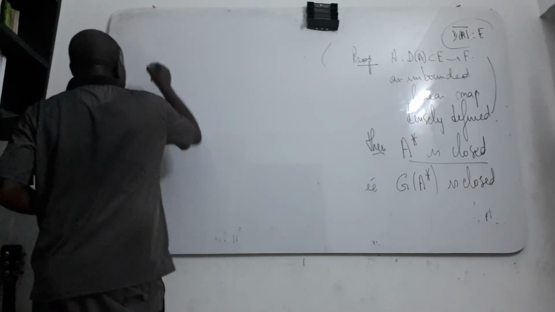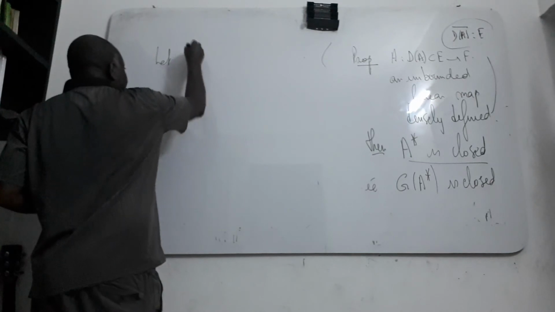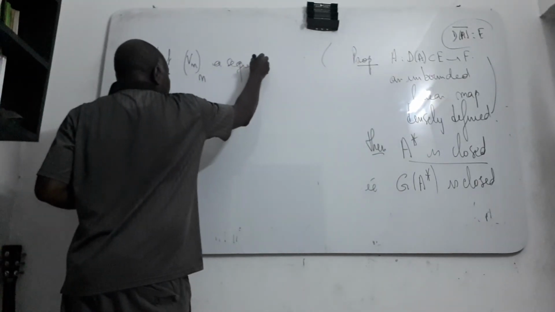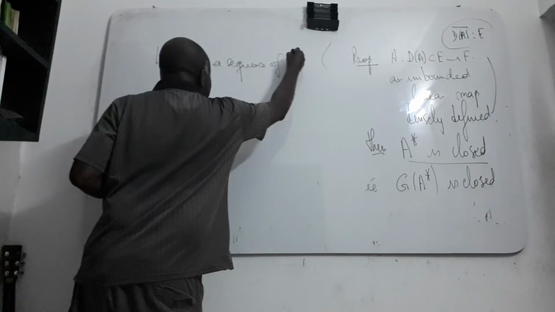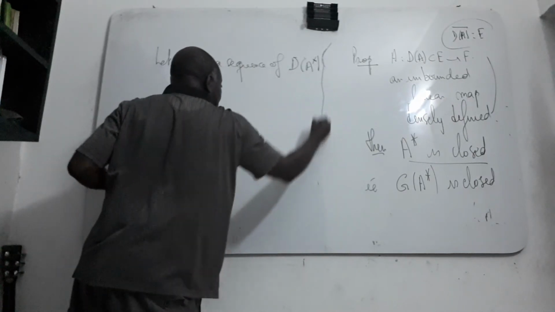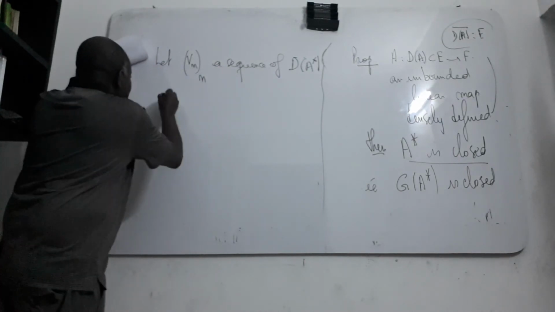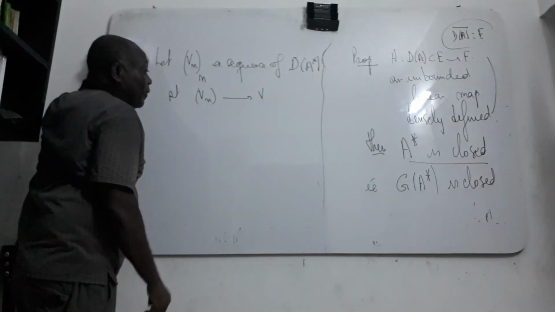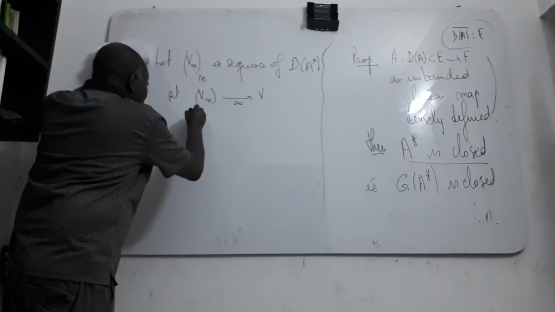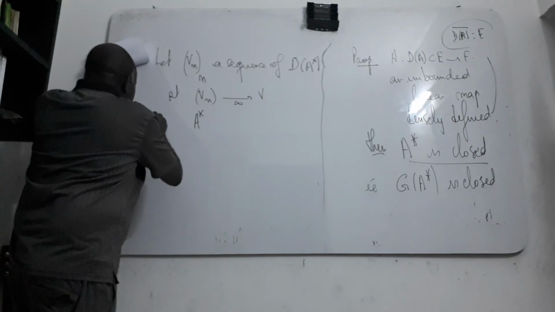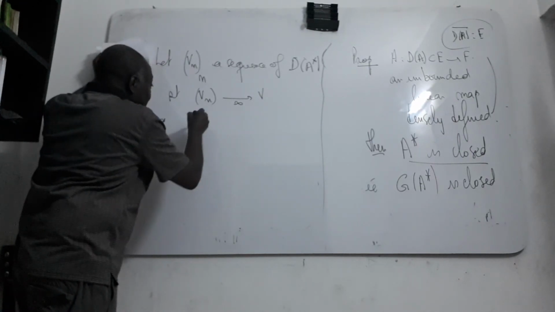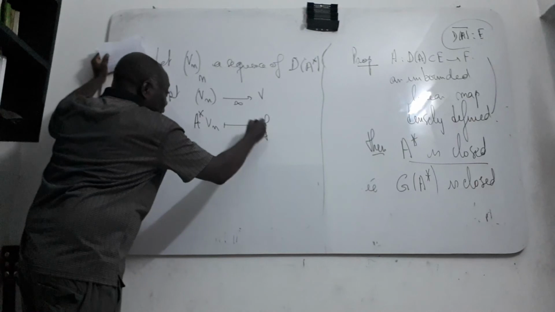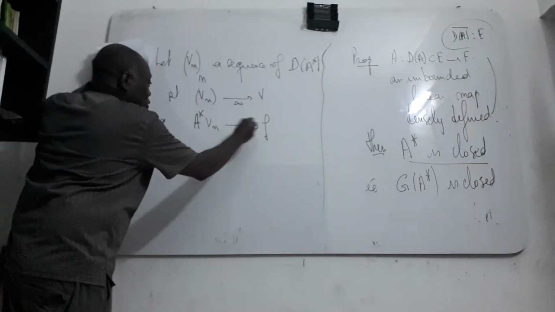Let Vn be a sequence in the domain of the adjoint of A such that Vn converges to V, and also the adjoint of A of Vn converges to F in the other space.